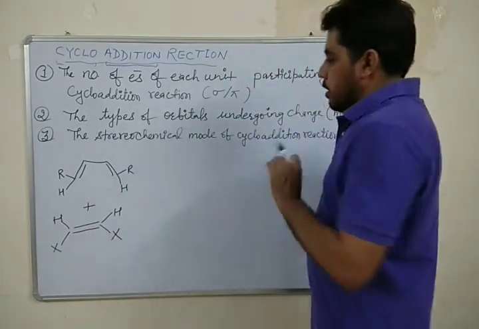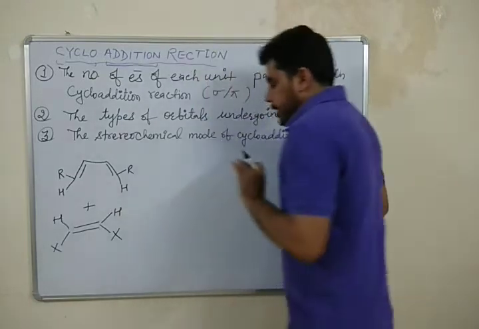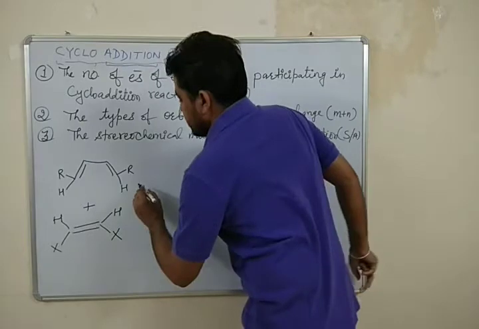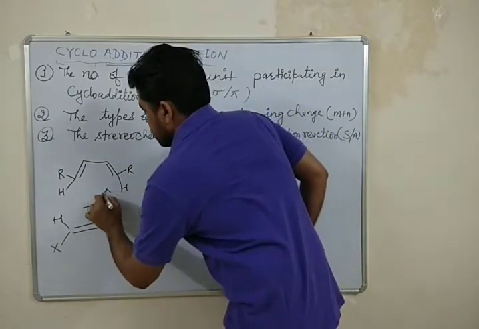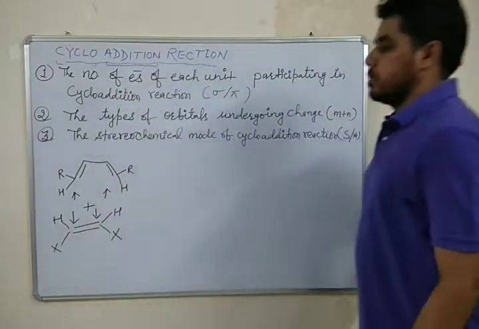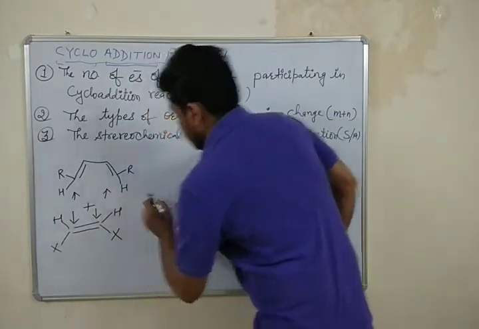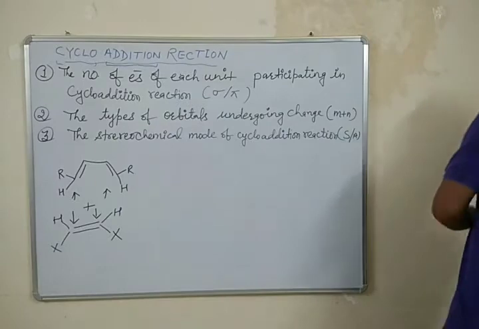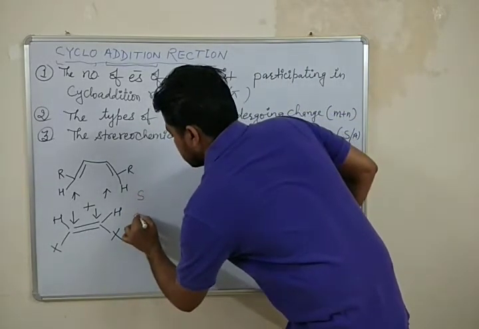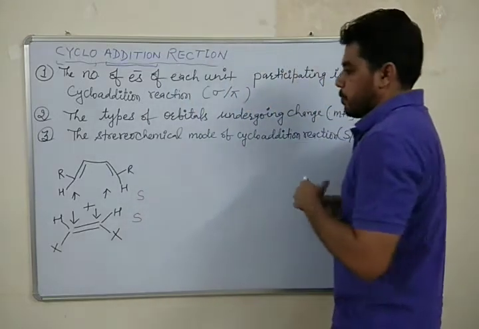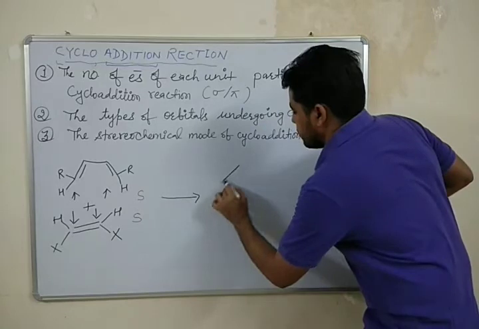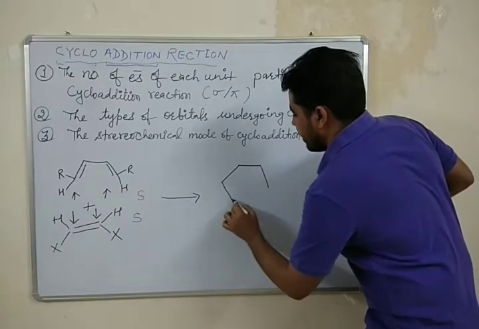Okay, now we may have four types of situation here. So first is the supra addition, right? Let me write it here. It is supra addition. So after addition, I will get cyclohexene.